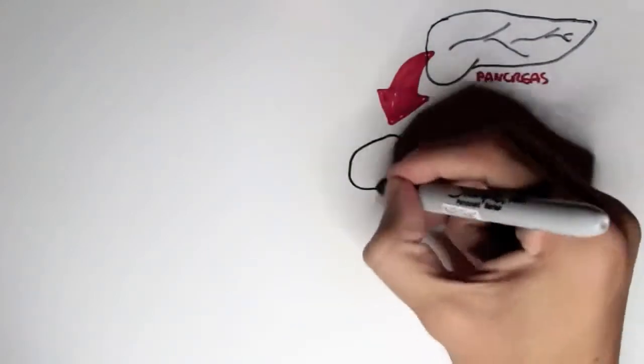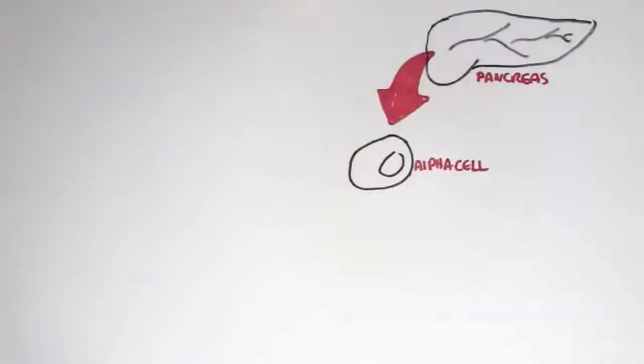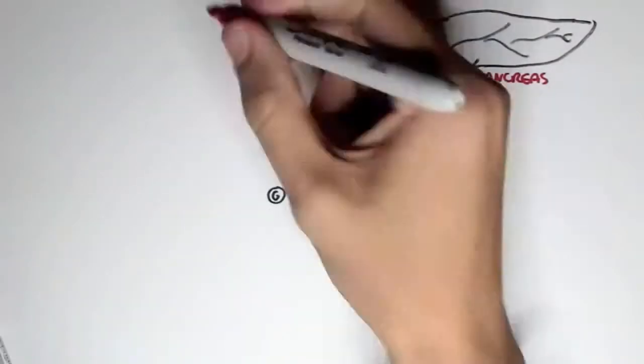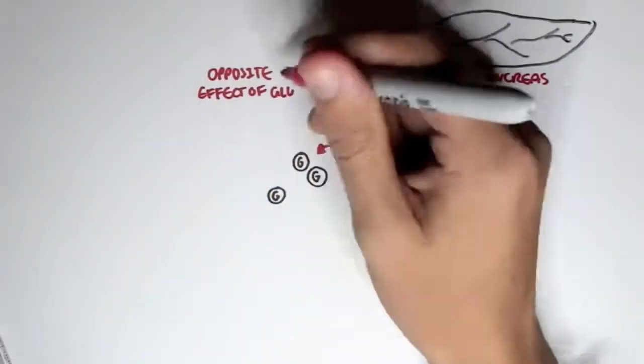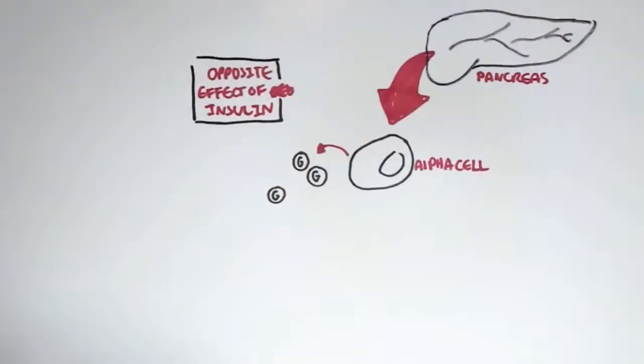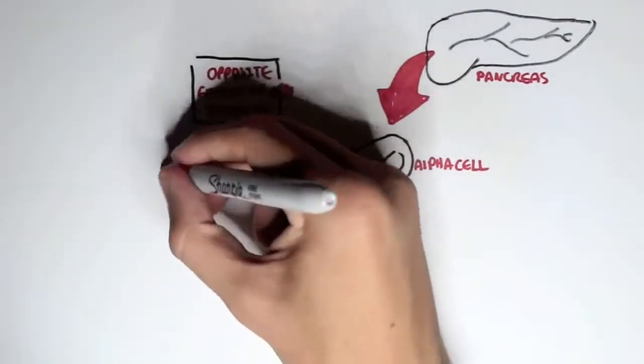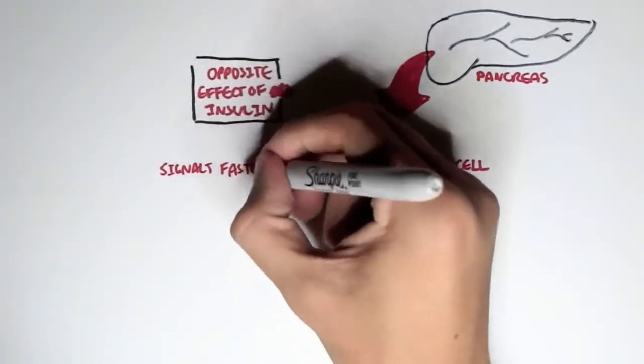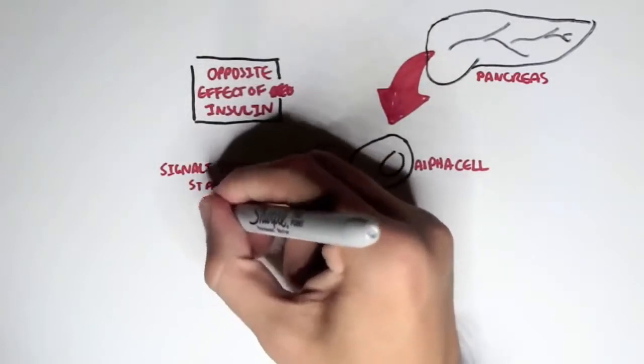And its main role is in keeping the homeostatic conditions of metabolism, and its effects are opposite to that of insulin. Now, within the pancreas, we have these alpha cells, and it's these alpha cells which secrete glucagon. And as I mentioned, glucagon has opposite effects of insulin. Where insulin wants to promote the storage of excess energy, glucagon wants to promote the breakdown of certain things in our body to provide energy for the body. So it essentially signals the fasted state.